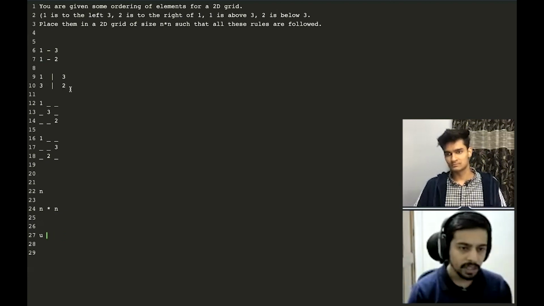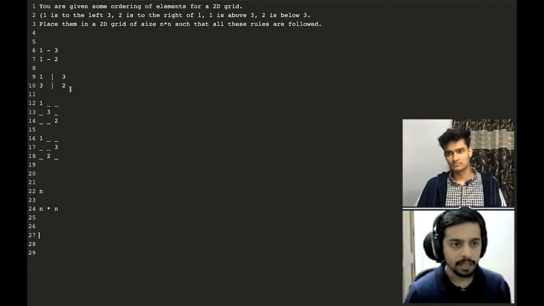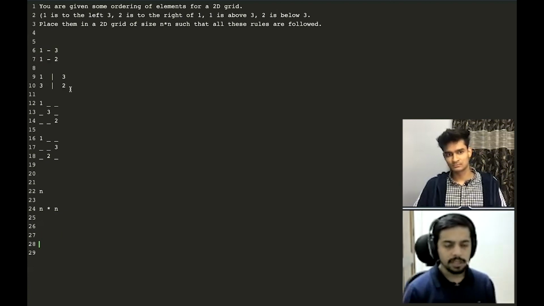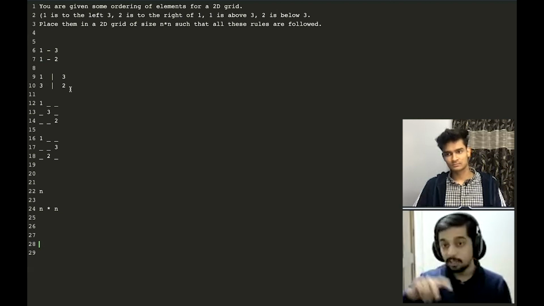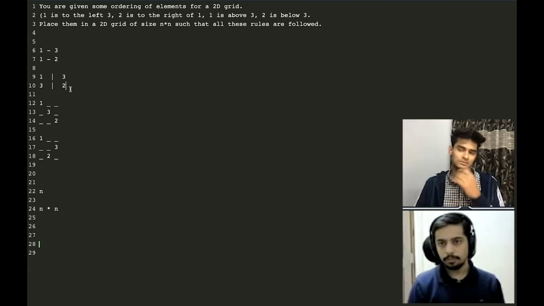So overall, if I think about 1, 2, 3 making a graph and the rules on line number 6 and 7, then I would have a graph where there is a directed edge from 1 to 3, and a directed edge from 1 to 2 as well.